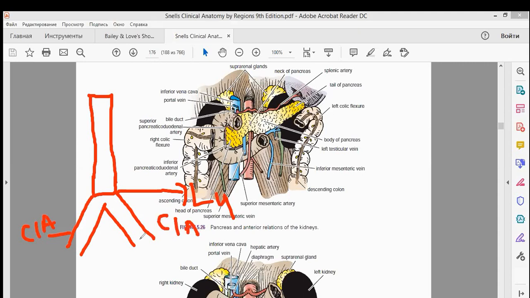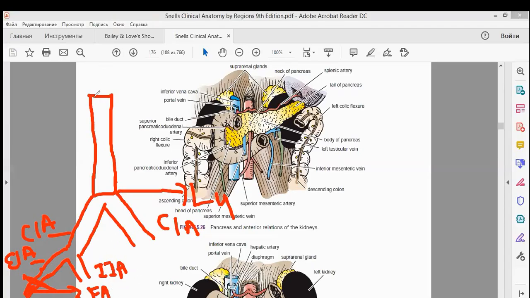Okay, and then these common iliac arteries are going to divide into two further branches. This is your external iliac artery, and this will be your internal iliac artery. Then this external iliac artery, after passing through the inguinal ligament, becomes which artery? It is going to become your femoral artery. So this is your femoral artery now.